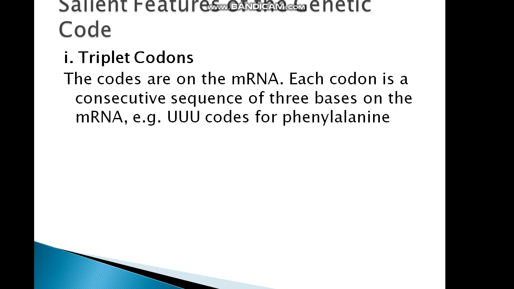The salient features of genetic code. First, triplet codons. The codes are on the messenger RNA. Each codon is a consecutive sequence of 3 bases on the messenger RNA, that is, UUU codes for phenylalanine.